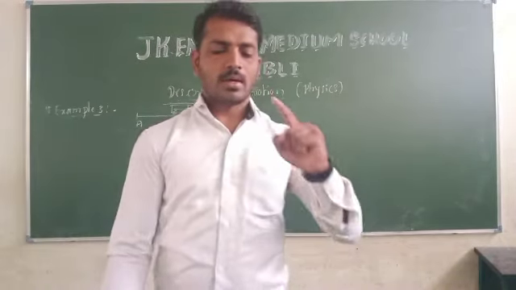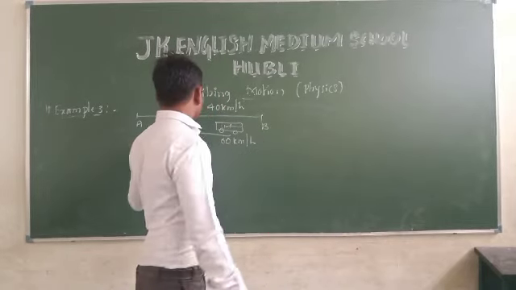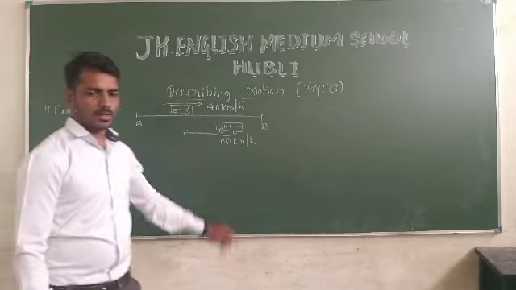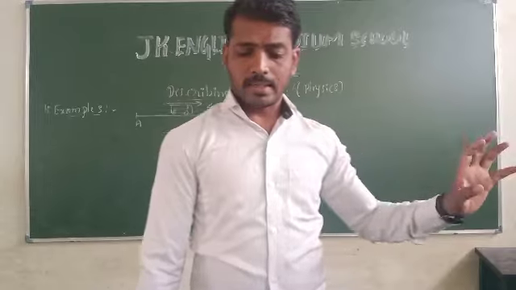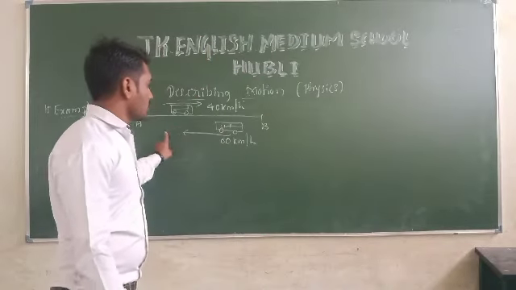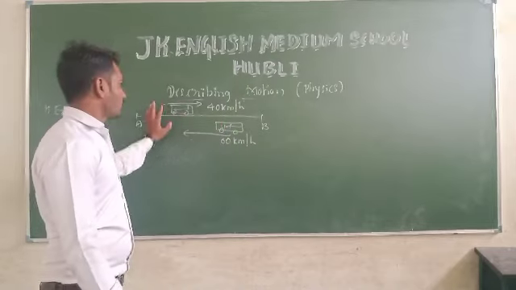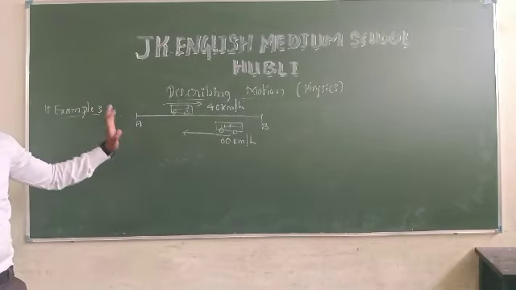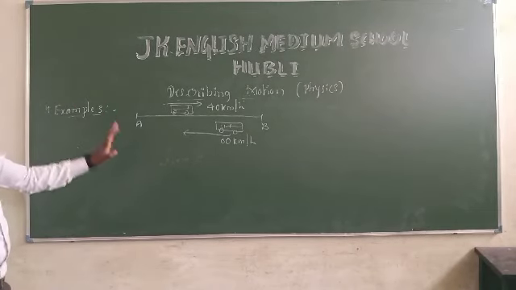Once again, I'll repeat. A bus travels from A to B, and the speed is 40 km per hour. From the same point, it came back, which means it maintained a speed of 60 km per hour. Same distance, different speeds. Let us find out the average speed of the given question.